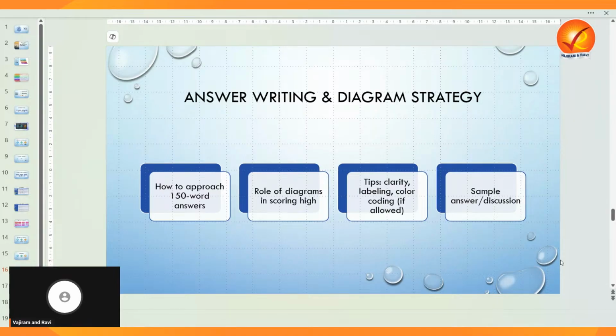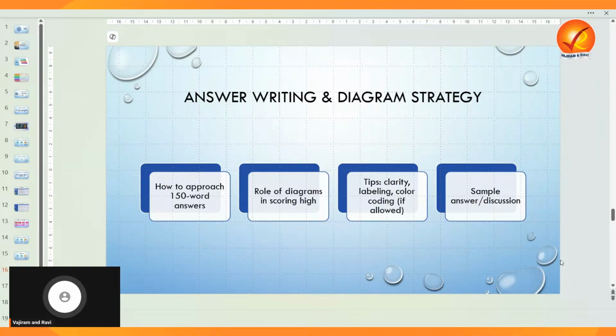I will be sharing model answers during this course; we will see those model answers also. Through practice, always structure your answers by introducing, then writing the core content, then concluding concisely.